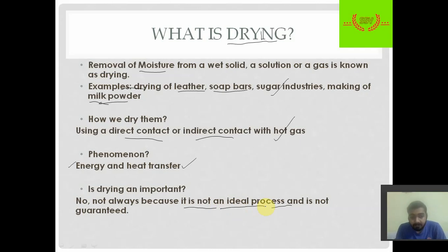I repeat, drying does not always give 100% efficiency. The maximum efficiency ranges from 95 to 98%. There may be traces of moisture after drying, so drying is not always an option.